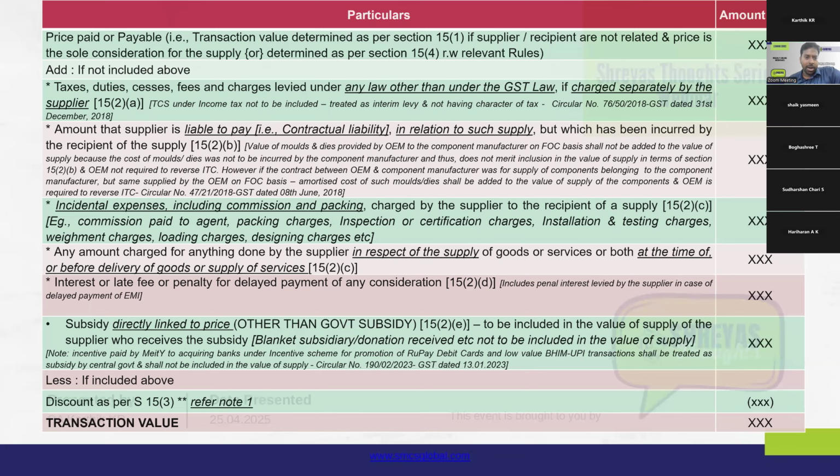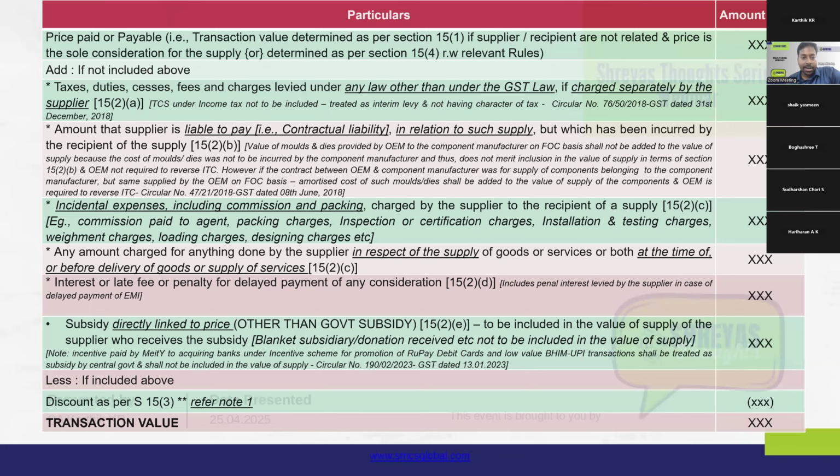Since TCS is not a levy of tax, the TCS component collected by the supplier does not meet the twin conditions laid down under 15(2)(a). That is, it should be tax, duties or cesses levied under any other act other than GST law.